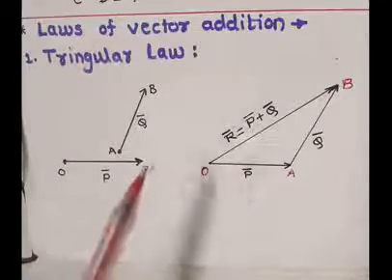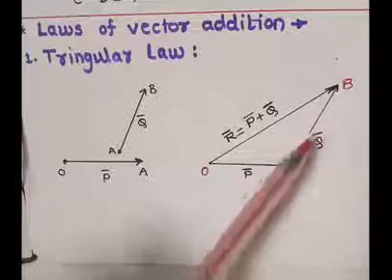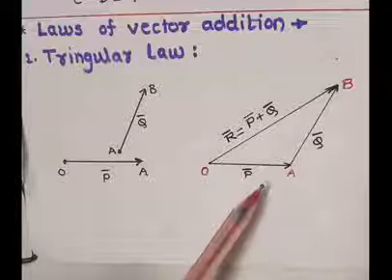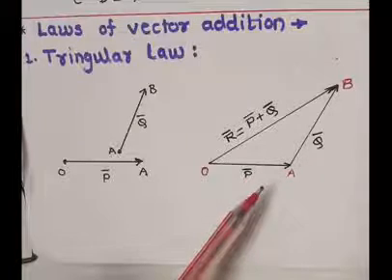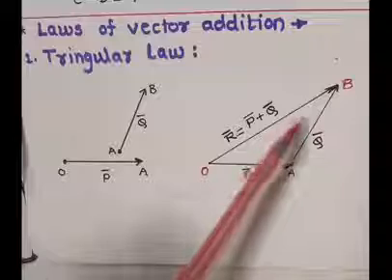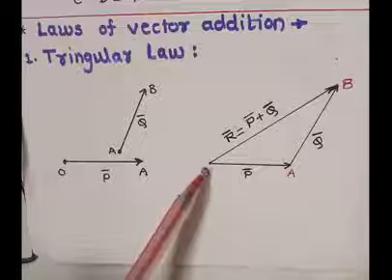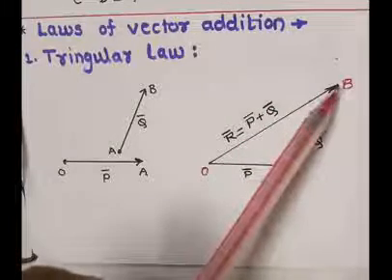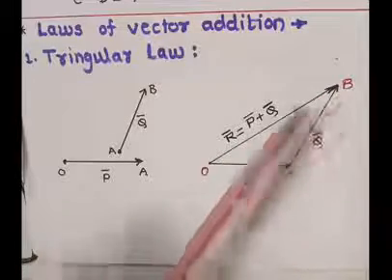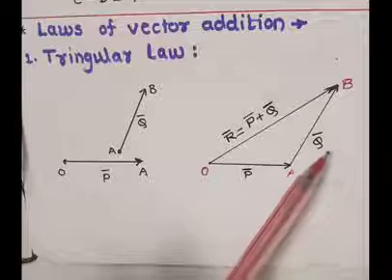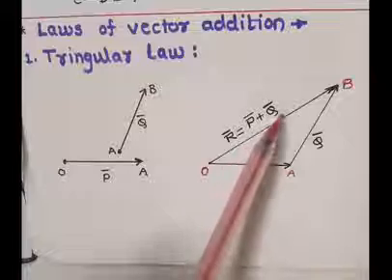I explain again. If two vectors of the same type are represented by two sides of a triangle in a given order, then their resultant is nothing but the remaining side of the triangle. It starts from the initial point of the first vector and ends on the final point of the second vector. So OB bar is the resultant of P bar and Q bar. Hence, OB bar equals R bar equals P bar plus Q bar.